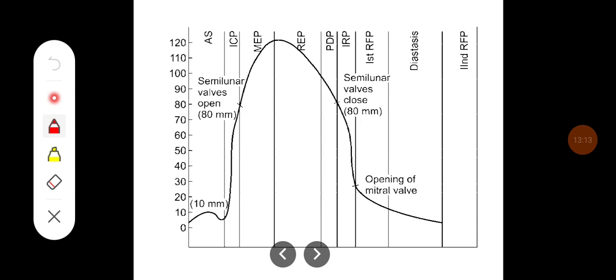During atrial systole, it reaches 10 mm Hg, and at rapid ejection phase, it is going to reach a maximum of up to 120 mm Hg. Then during diastole, it is going to gradually decrease.